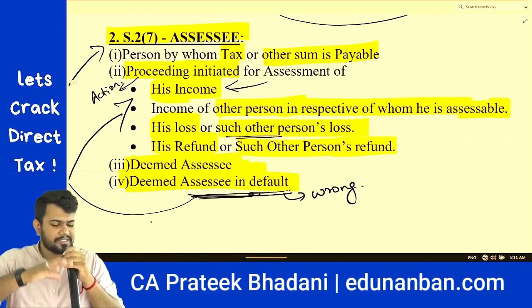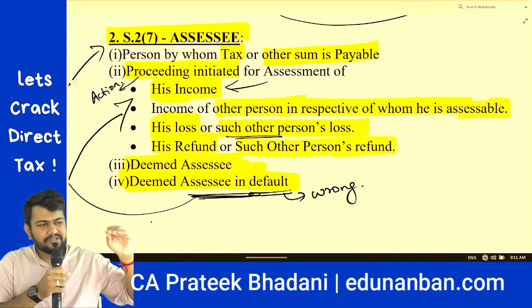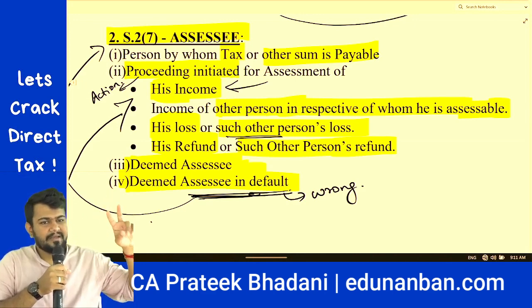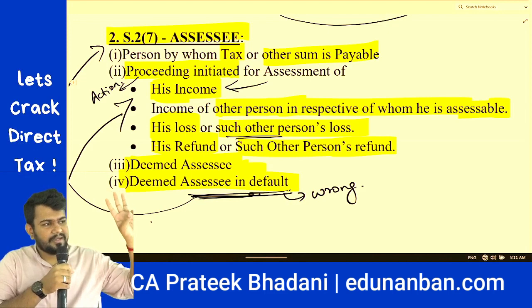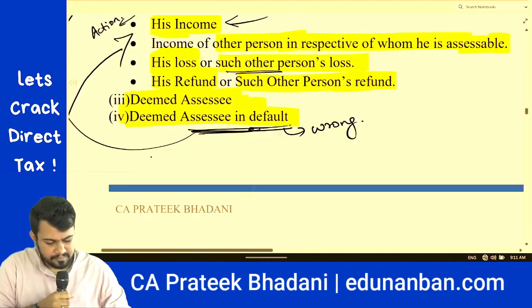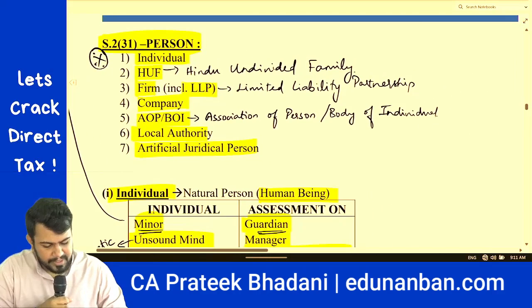So 4 types of assessee. First one, the tax or any other sum is payable. Second, proceeding is initiated. Third, deemed assessee. Fourth, deemed assessee in default. Then now let's come to person definition.